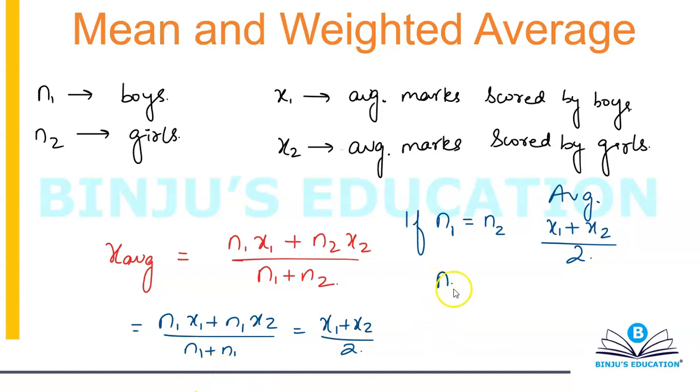If in case N1 is greater than N2, then your average will be slightly towards X1, because the frequency of X1 is more. Okay, if N1 is greater than N2, then your average will be towards X1. Let's prove that also. We need proof.